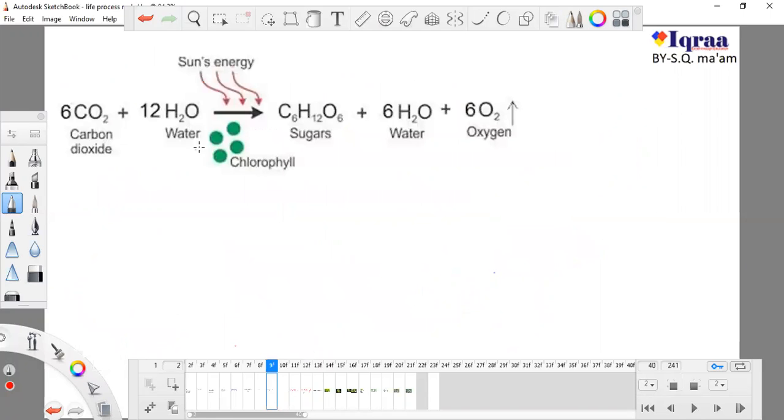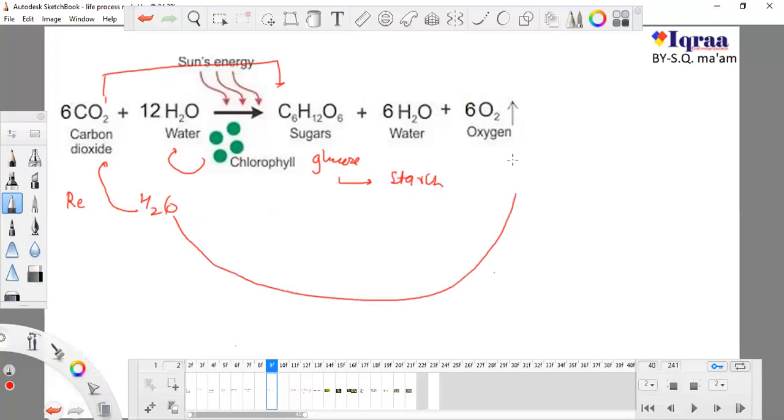You have to learn this. The hydrogen goes with this, so it is known as reduction, and it will finally form sugar, which is known as glucose. The plant stores glucose for itself in the form of starch, and the remaining oxygen will go out as oxygen. Whatever is remaining will convert to water. Okay, these 3 steps we studied.